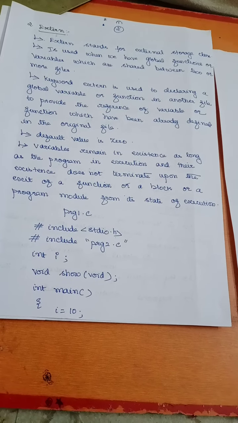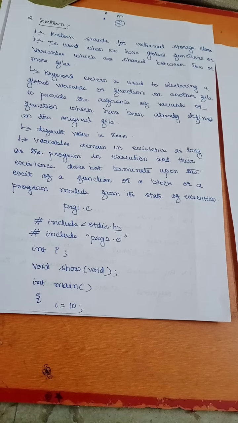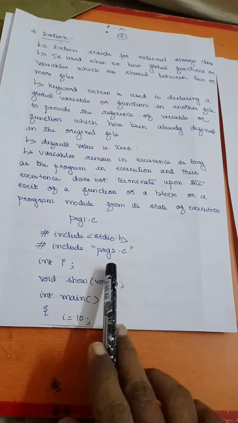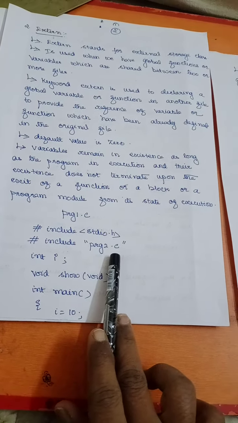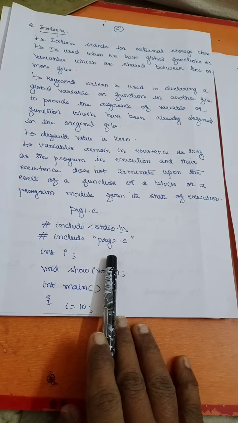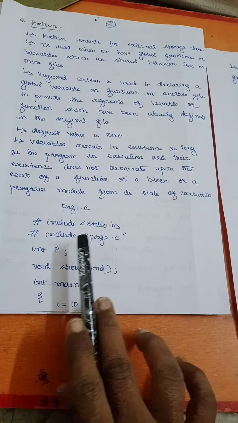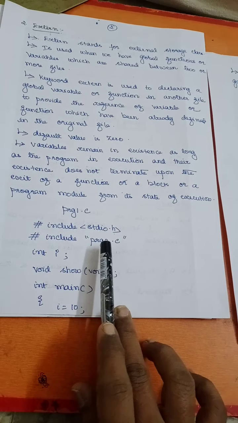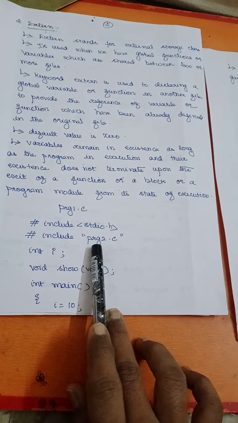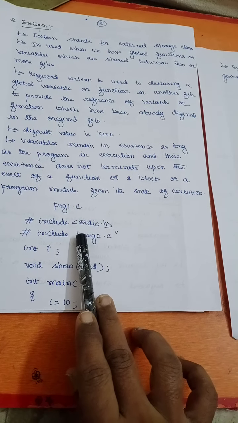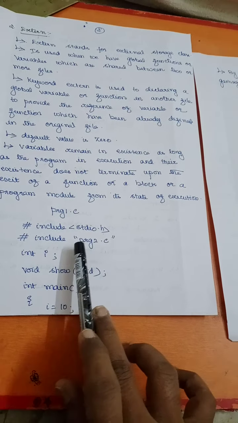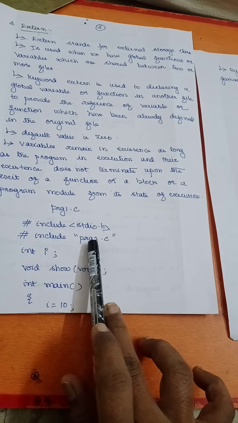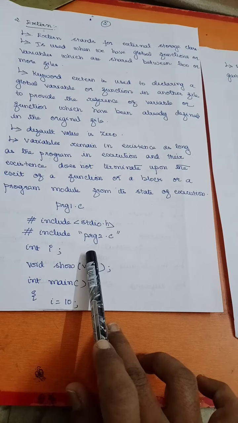Here I have two programs, program1.c and program2.c. In program1.c, I am including another program called program2.c, right? I already told you, in the include you can also include ordinary files, the user defined files, right? So here I have not used the less than, greater than symbols. Here I have given it within double quotes. It means that your program2.c is available in your current working directory, right?